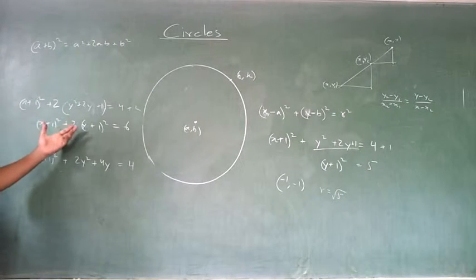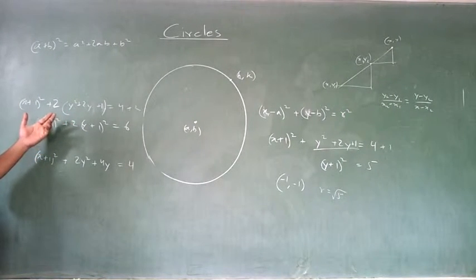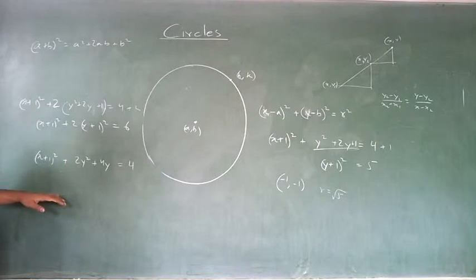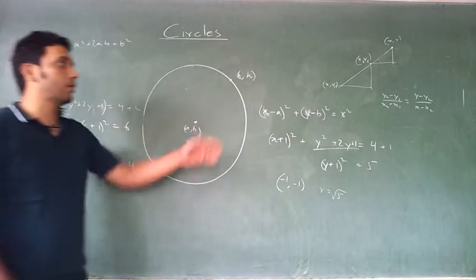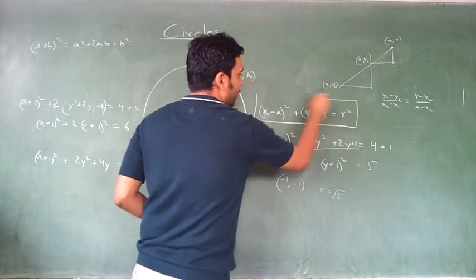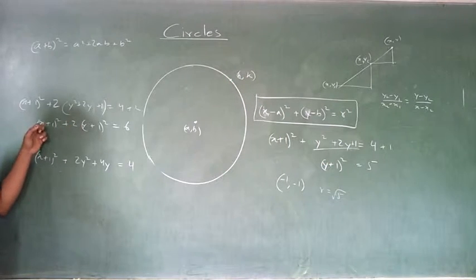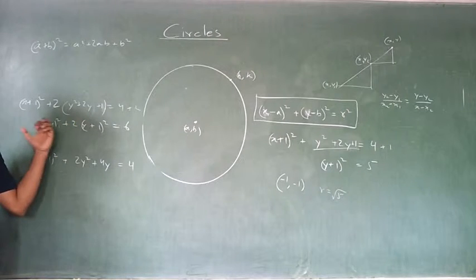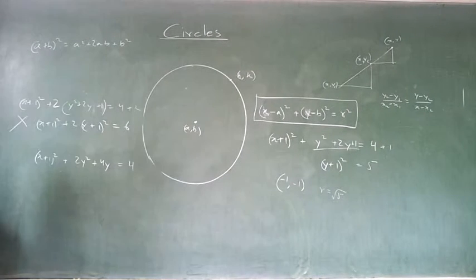Wrong. This is not a circle. Why is it not a circle? Is it of this form? This is the only form of a circle. This is not the distance at all. Is this the distance formula? Not the distance at all.